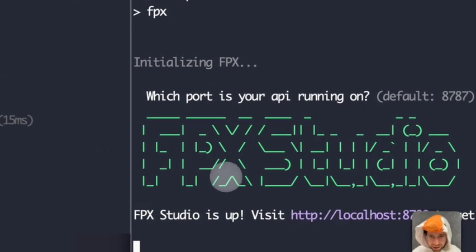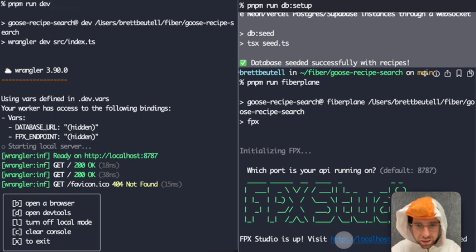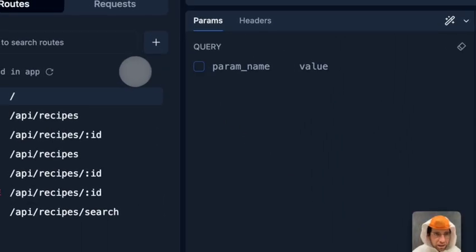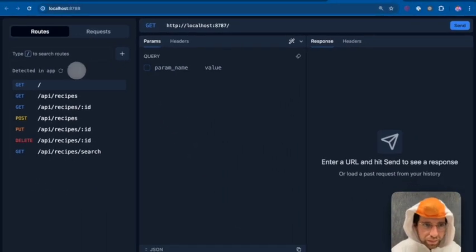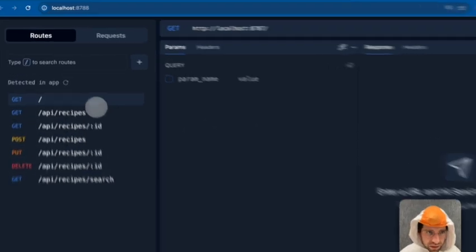I haven't inspected the code yet, which maybe we should do. Let's see if anything breaks. Okay, so this over here, this is Fiberplane running, and this interface shows me all of the routes that should be in my API, and then I can execute requests against those routes.